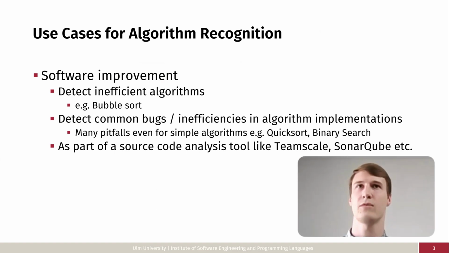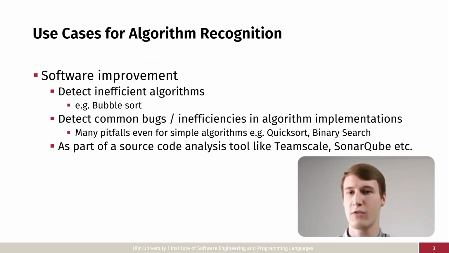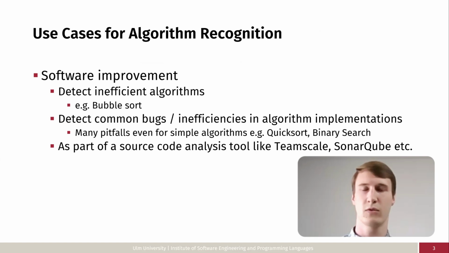What are use cases for algorithm recognition? Why is this useful at all? One of the use cases could be software improvement. We could detect inefficient algorithms, for example, bubble sort, and try to replace them with a library call and an efficient implementation. We could detect common bugs and inefficiencies in algorithm implementations, for example, the choice of the pivot in quicksort, or we could try to verify that all the edge cases are handled in binary search. And we could do this in terms of a continuous integration pipeline, similar to tools like TeamScale or SonarQube that are already used.